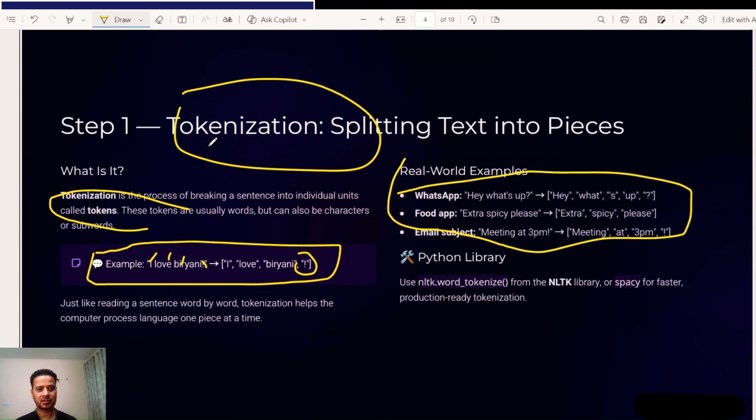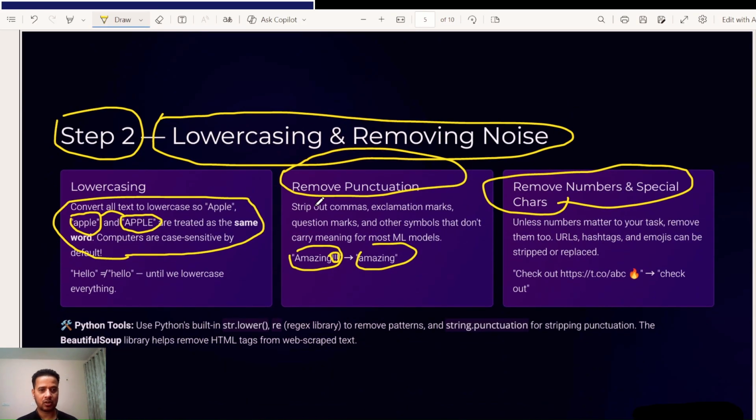Now first, let's talk about step one, tokenization. Tokenization is basically splitting text into pieces. So let's take an example. If someone asks, I love biryani, you can see I, love, and biryani, and the special character is also separated as a token. You can also see an example in the WhatsApp case. When you send a sentence, it is converted into tokens: the apostrophe s is decided as a separate token, and the question mark is also a separate token. Then we send these tokens to be converted into embedded format, right? Now we will talk about step two.